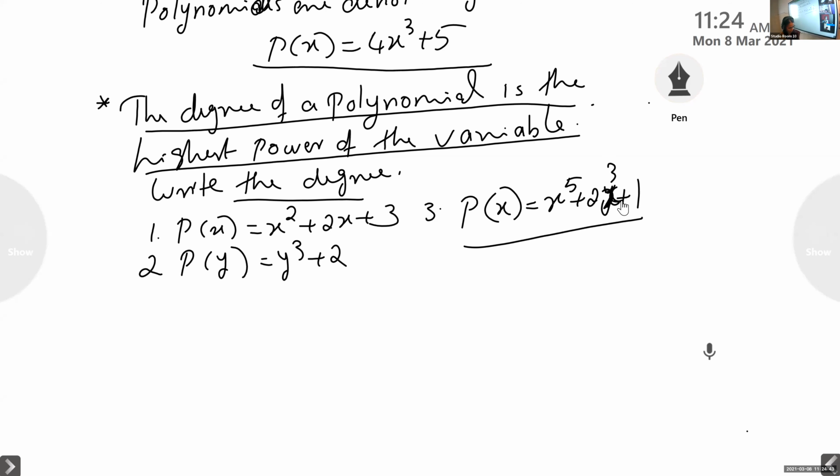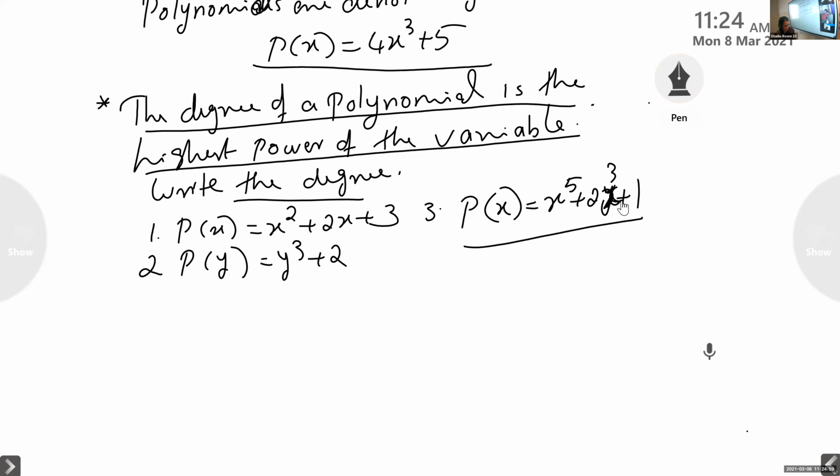Okay. Now, next one is a linear polynomial. If a polynomial has degree 1, it is called a linear polynomial.